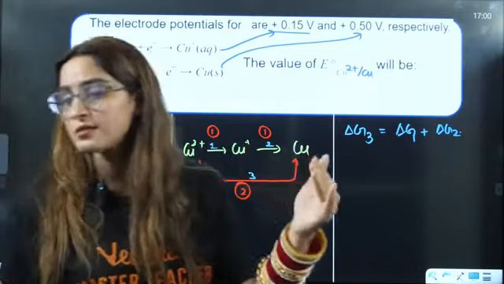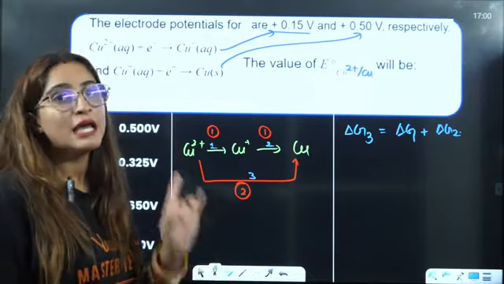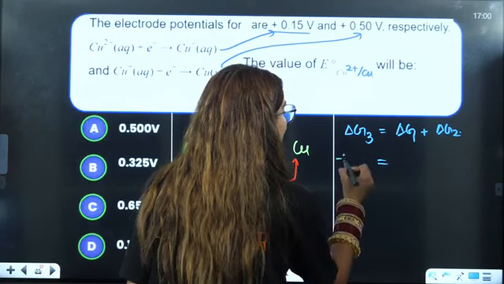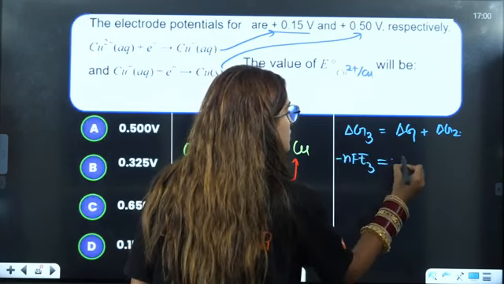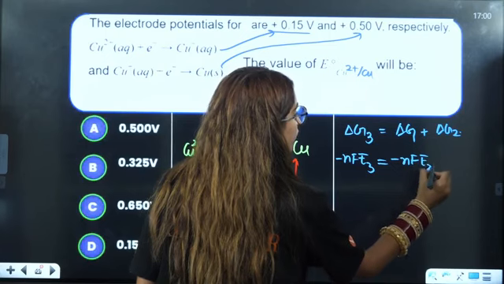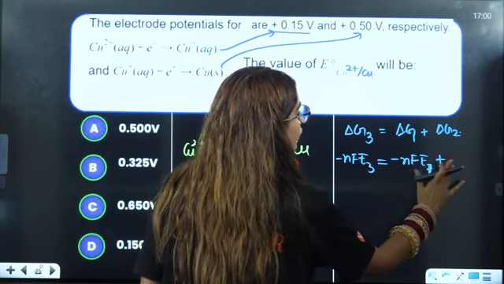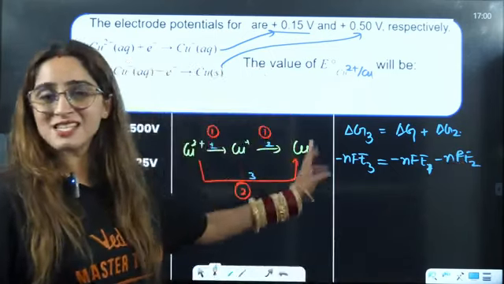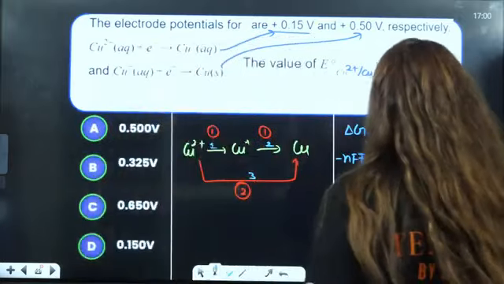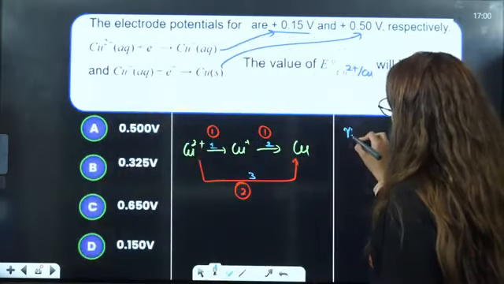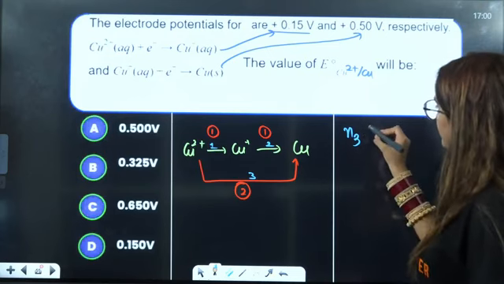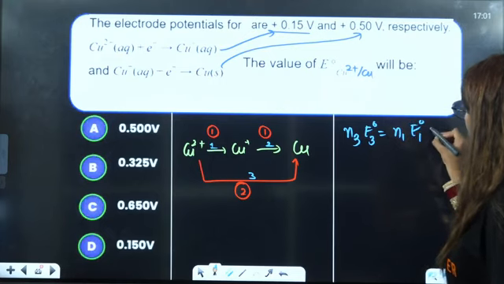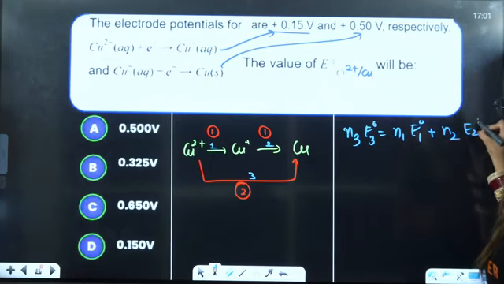Delta G is conserved, E naught is not conserved here. I told you that the value of E naught is minus nFE. When I cancel out the negative and Faraday here, what do I get? The number of electrons in the third, the number of electrons exchanged. E naught of the third is equal to n1 E naught of 1 plus n2 E naught of 2, right?